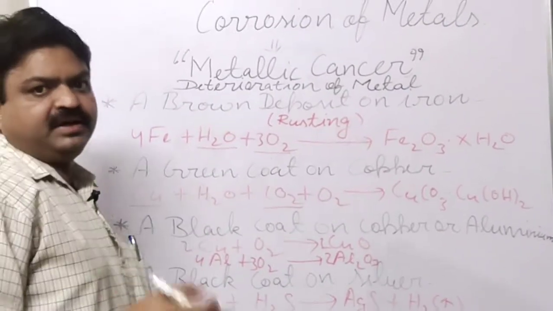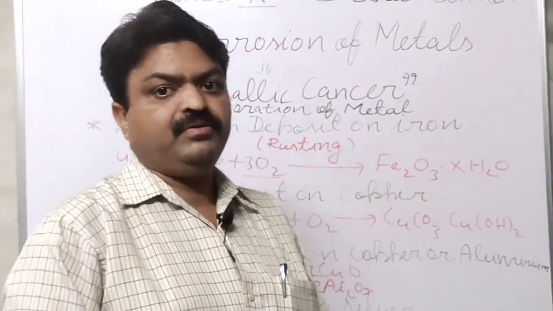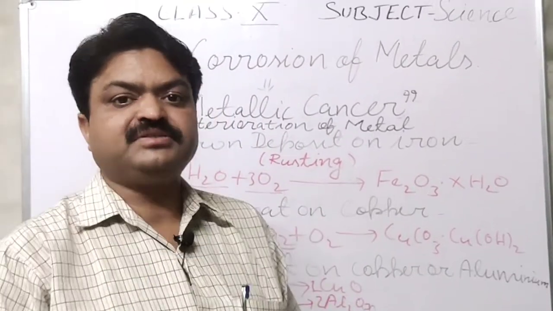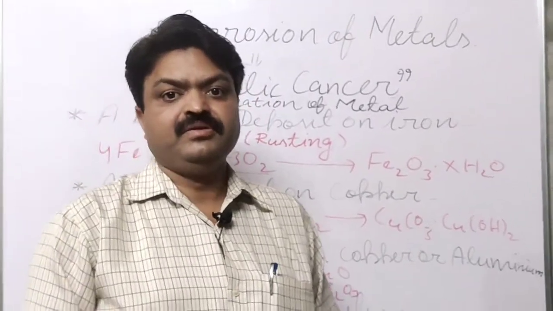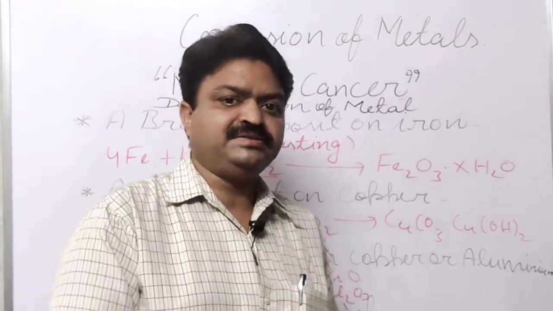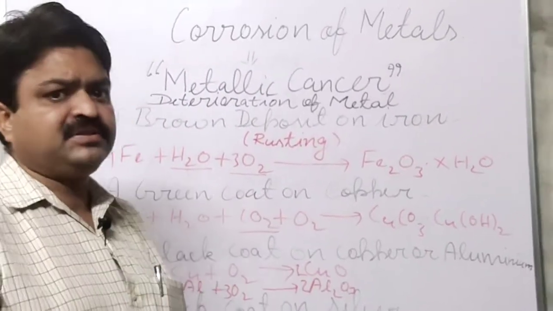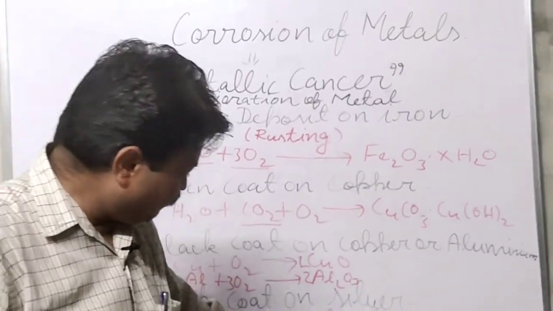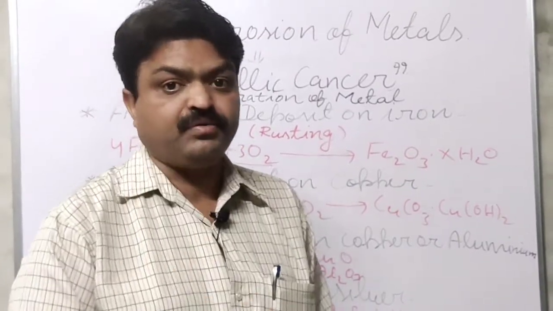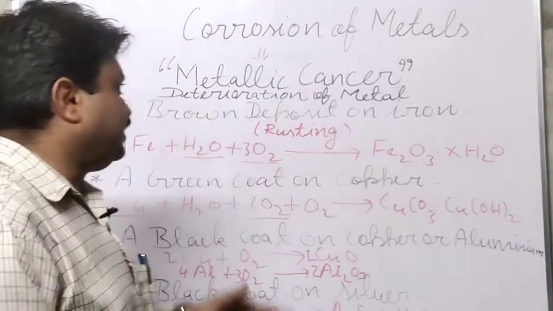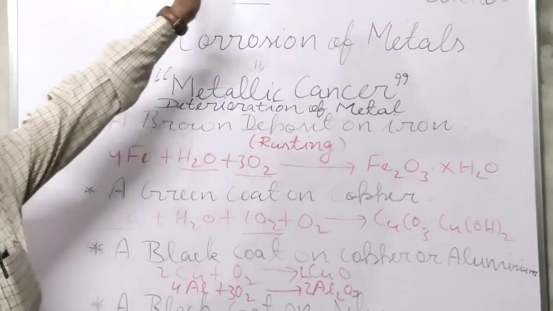So silver articles become dull or dark, or they become black due to the corrosion, in which the silver ornaments react with the sulfur gas, and that sulfur gas makes the silver sulfide compound, and that silver sulfide compound has the black appearance, student, has the black coat. So these are some phenomena that are known as corrosion.